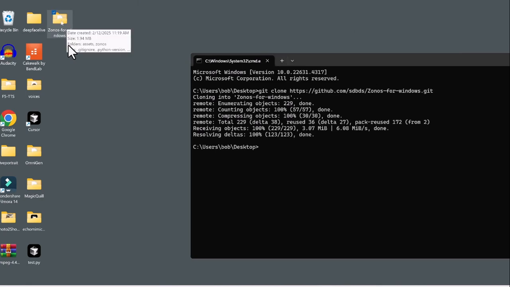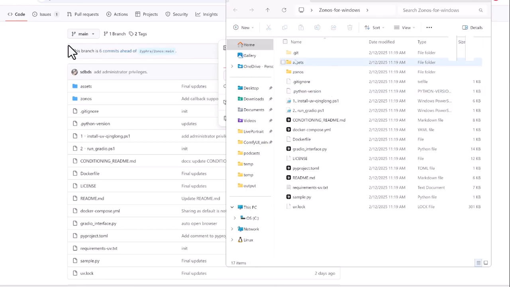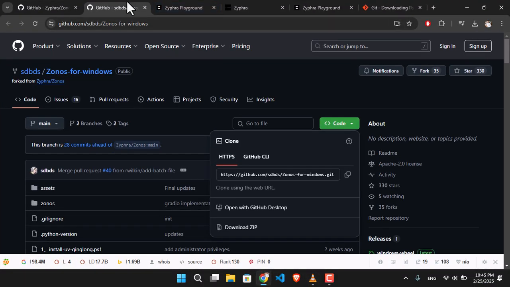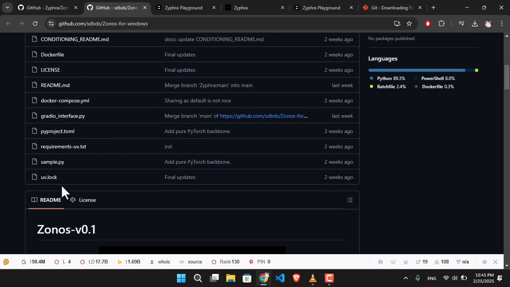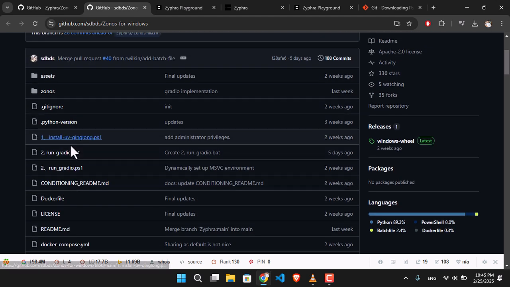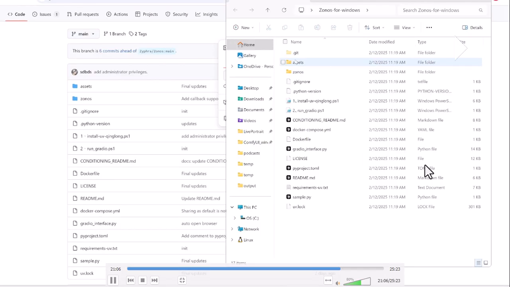Within the repository, every file is available, so you can see all of these files are available within the GitHub repository too. So you can simply take a look. Git clone is going to simply copy all of these locally inside your system. You can also see that all of the scripts are available. Later I'll tell you how to use them. Okay, that is the first thing.